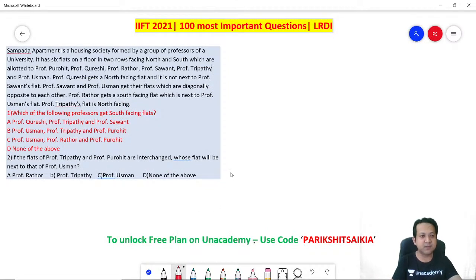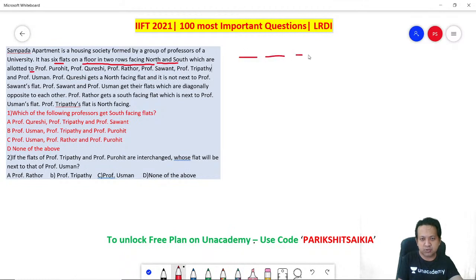Sampada Apartment is a housing society formed by a group of professors of a university. It has 6 flats on a floor in 2 rows facing north and south, which are allotted to Professor Purohit, Qureshi, Rathore, Sawan, Tripathi and Usman. Remember there are 2 rows, a total of 6 flats, and 2 rows facing the north and the south. So let's draw it.